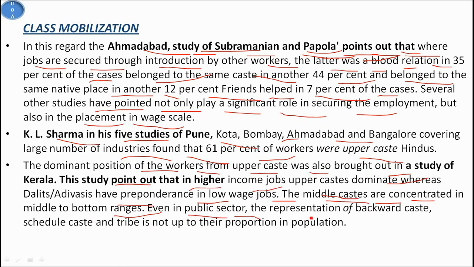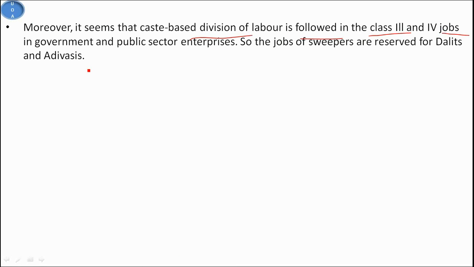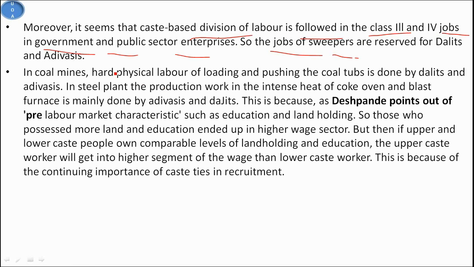Even in the public sector, the representation of backward castes, scheduled castes and tribes is not up to their proportions in the population. Moreover, it seems that a caste-based division of labor is followed in class 3 and 4 jobs in government and in public sector enterprises. So the jobs of sweepers are reserved for Dalits and Adivasis. In coal mines, the hard physical labor of loading and pushing the coal tubs is done by Dalits and Adivasis. In a steel plant, the production work in the intense heat of the coke oven and blast furnace is mainly done